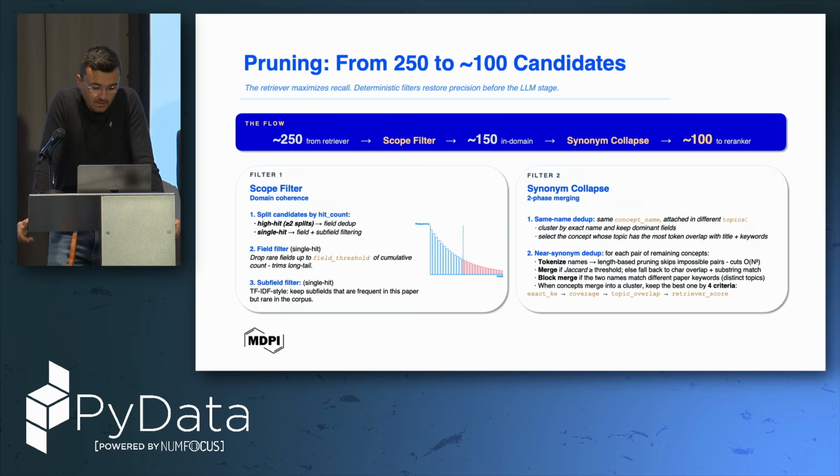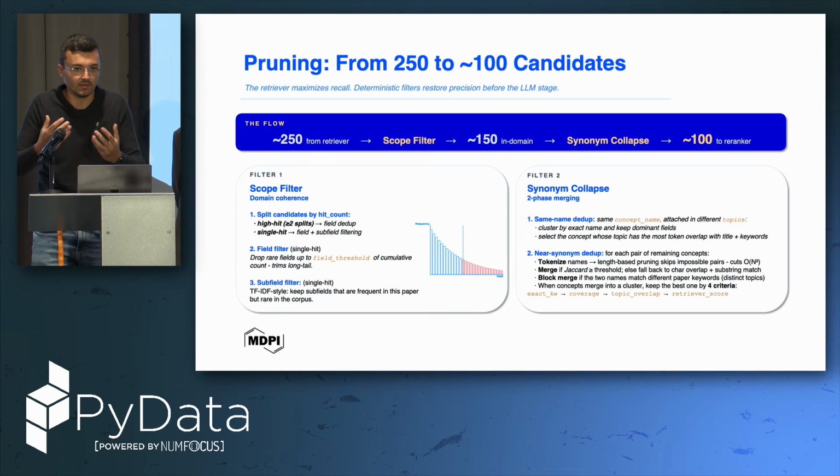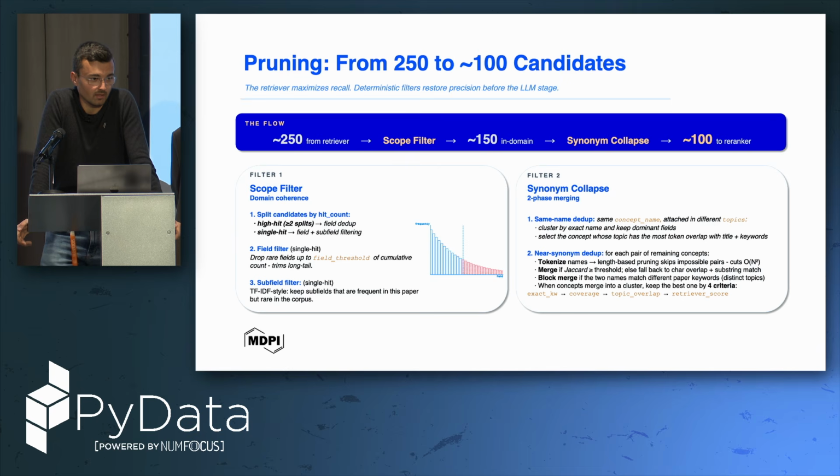Then we do something similar. We try to collapse some synonyms, so some concepts that maybe are very similar to each other in this 250 list. So we have some rules for same-name deduplication. Here we try to use another approach. It's not semantic, because we already did that in the retriever. Here we are trying to tokenize and see if the topic connected to each concept that is still in the bunch of potential candidates is related or not to the title, abstract, and keywords. So we used metrics like Jaccard to see the overlap of these tokens.